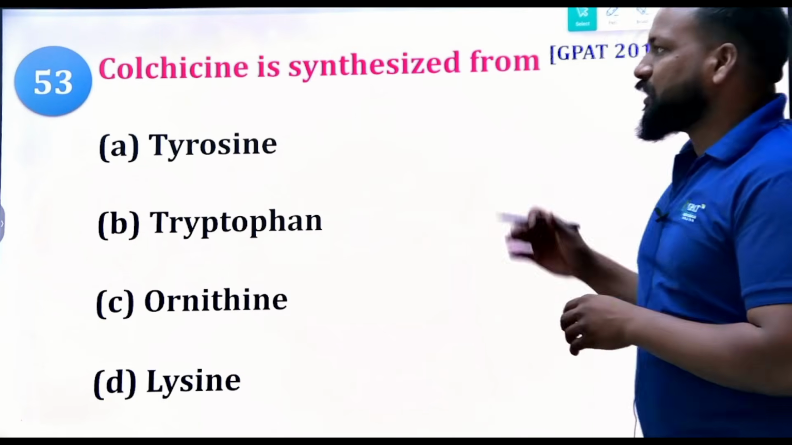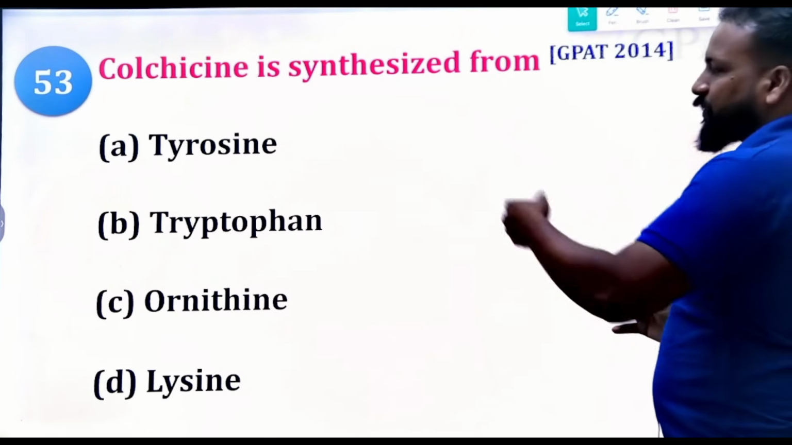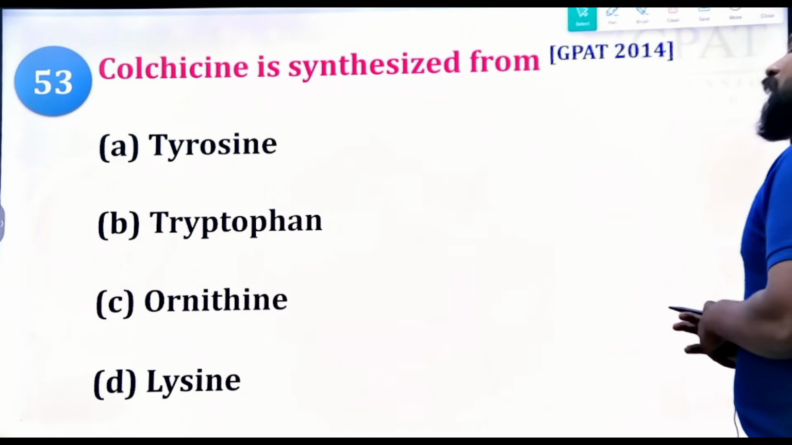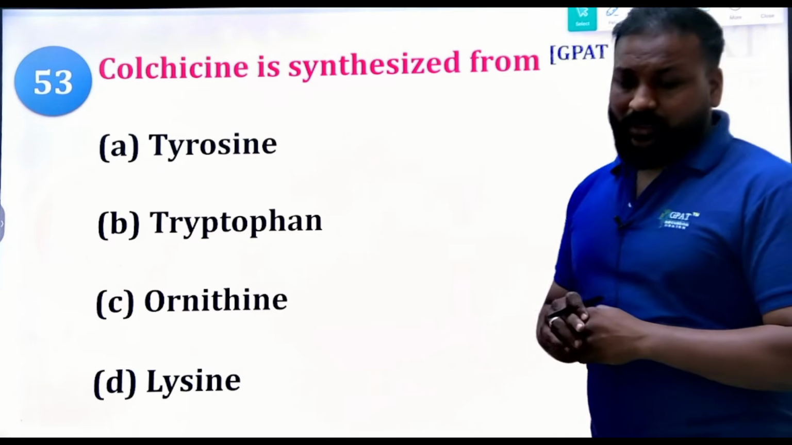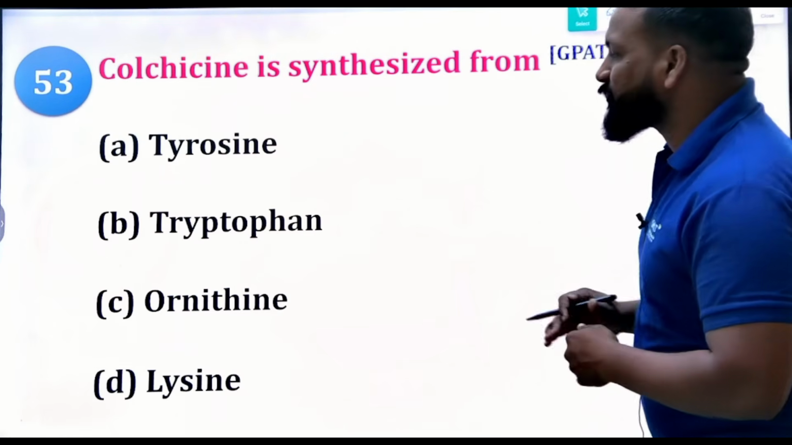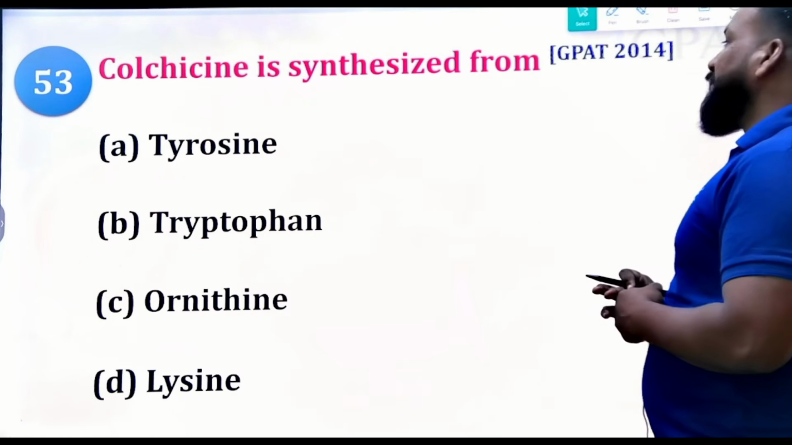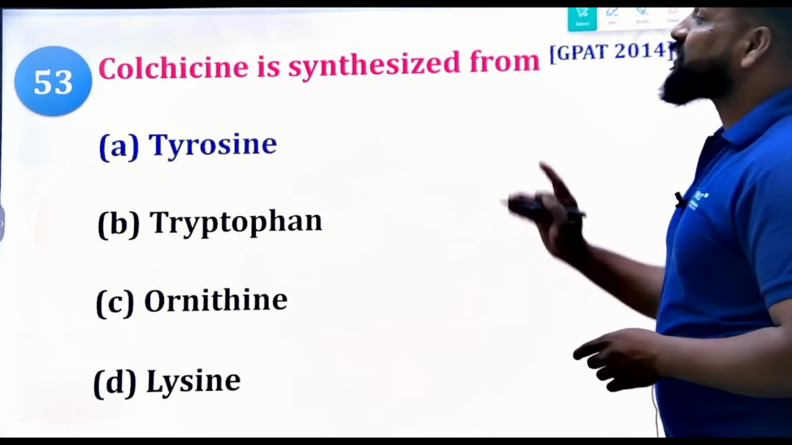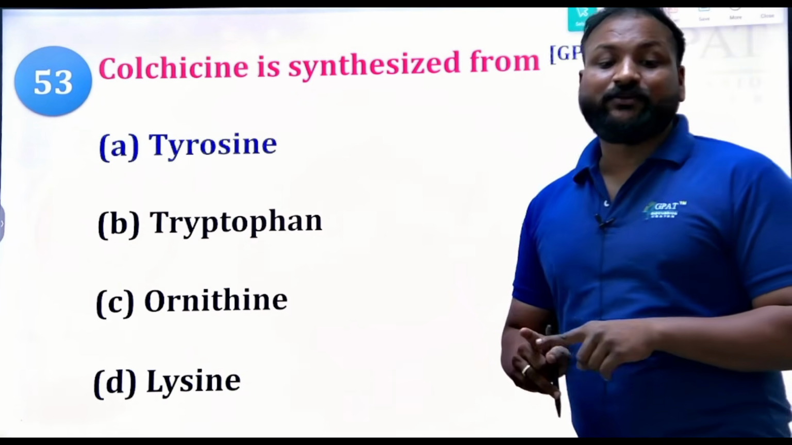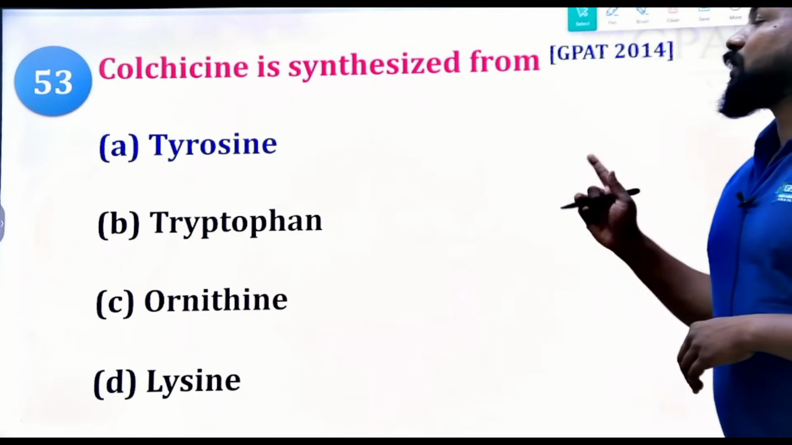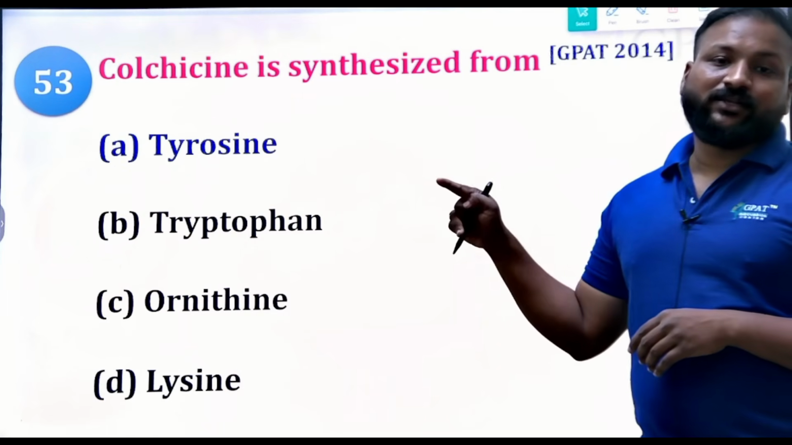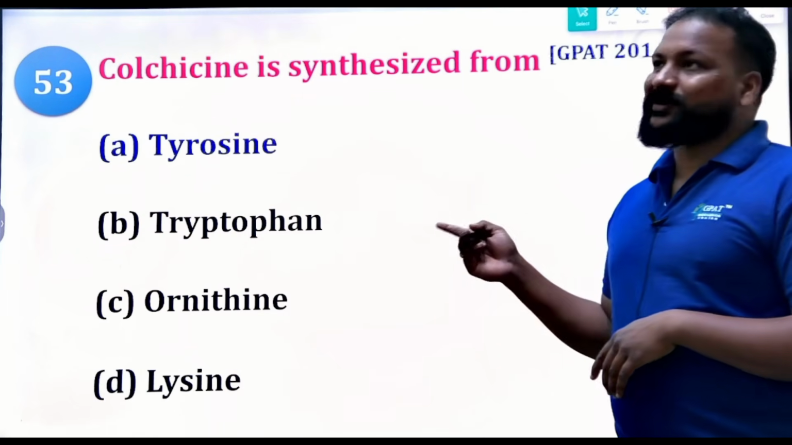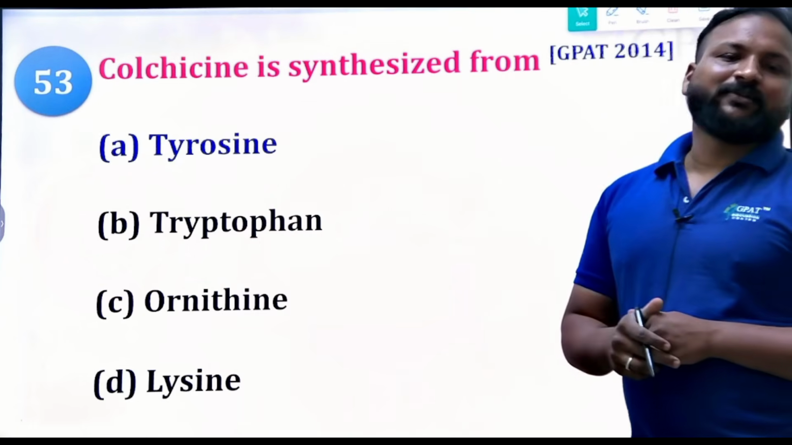Next, colchicine is synthesized from tyrosine, tryptophan, ornithine, or lysine. Colchicine is synthesized from which of the following sources? Undoubtedly from tyrosine. Colchicine is from tyrosine itself. 2014 question. Phenylalanine, tyrosine, tryptophan are from the shikimic acid pathway.